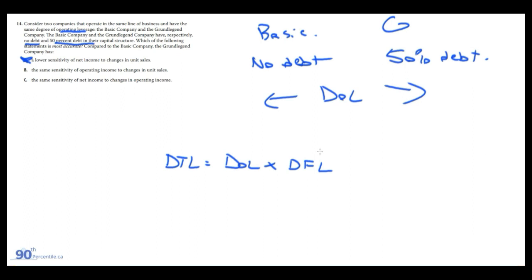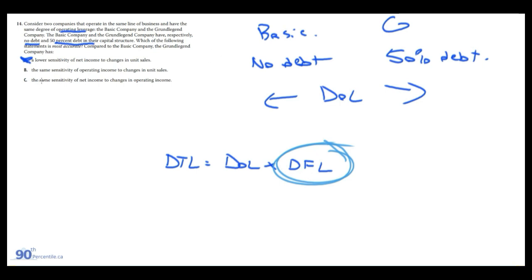Here, the G company actually has this greater than one. So in this case, DTL is going to be greater than the basic company's, and net income will be more sensitive to the change in unit sales because we have this inherent fixed financing cost.